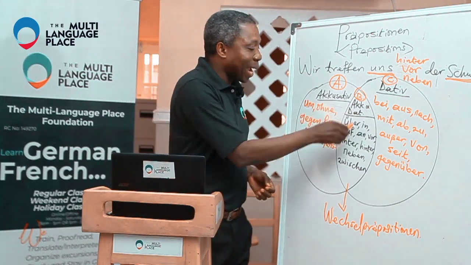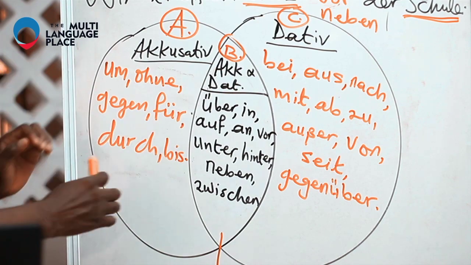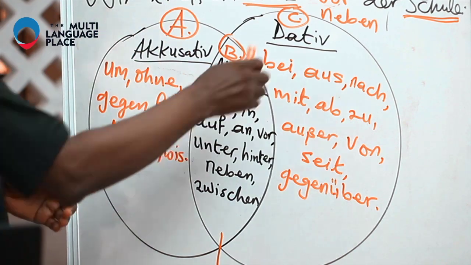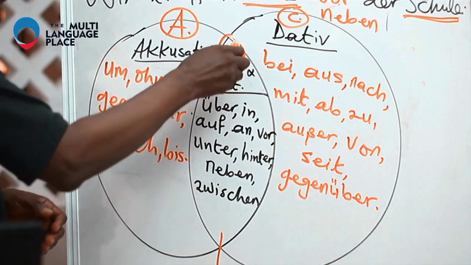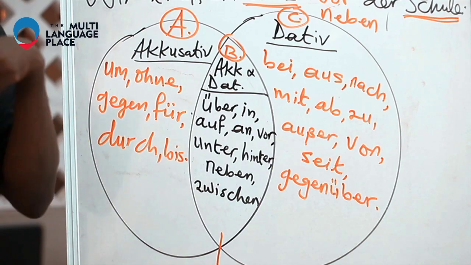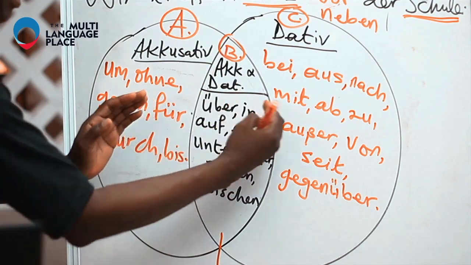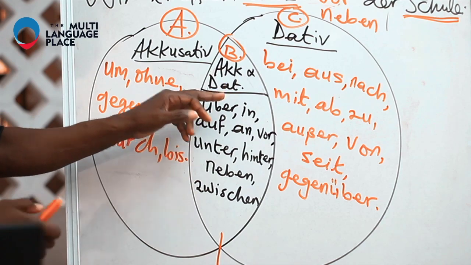Let me say it this way: the first group commands accusative, the third group commands dative, and the second group commands the two. So this one commands both accusative and dative.